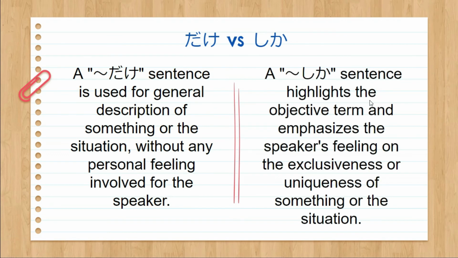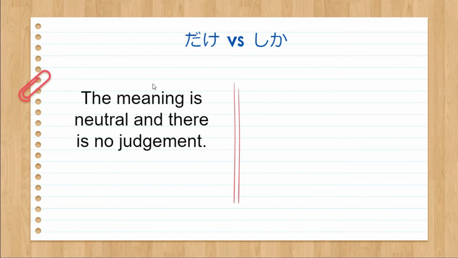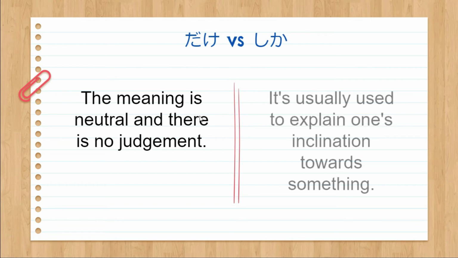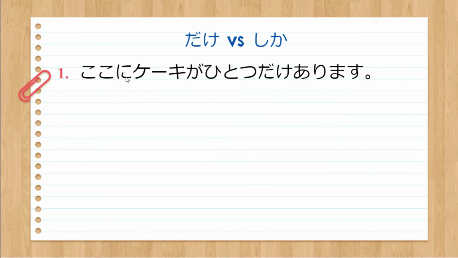A shika sentence highlights the objective term and emphasizes the speaker's feeling on the exclusiveness or uniqueness of something or the situation. For dake, the meaning is neutral and there is no judgment. For shika, it is usually used to express one's inclination toward something. Let's have an example. Koko ni keki ga hitotsu dake arimasu.